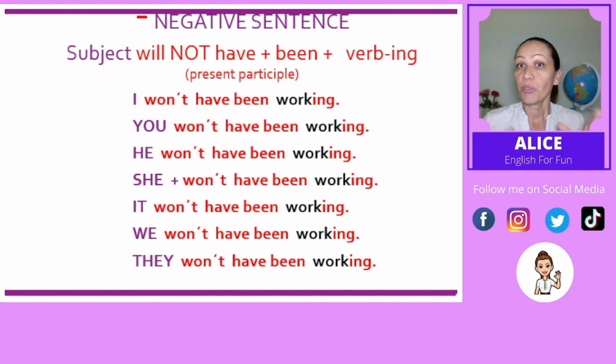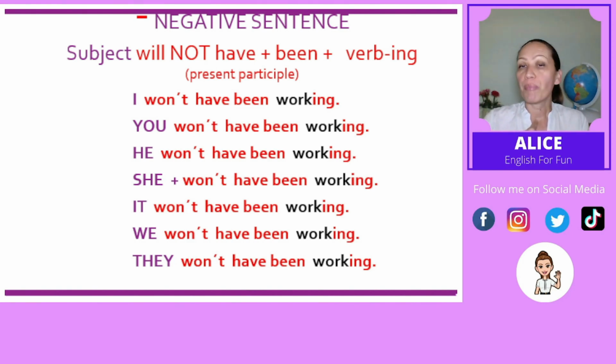Excellent. Let's move on and have a look at how we should form a negative sentence. To make a negative sentence, we only need to add the particle not. So the negative sentence structure will be subject, will, not, have, been, and the verb with the ing ending.